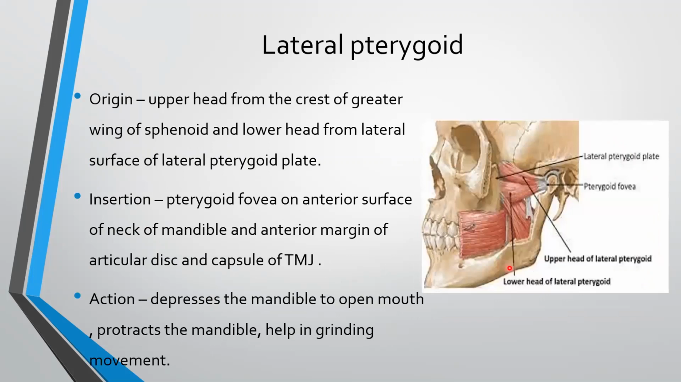Coming to lateral pterygoid, the origin of the lateral pterygoid's upper head is from the crest of greater wing of sphenoid and the lower head from the lateral surface of lateral pterygoid plate. Its insertion is in the pterygoid fovea on the anterior surface of the neck of mandible and the anterior margin of articular disc and capsule of TMJ. This is the pterygoid fovea here. This is the lateral pterygoid plate. This is the upper head of lateral pterygoid and this is the lower head of lateral pterygoid. Its actions: it depresses the mandible to open the mouth, it protracts the mandible and helps in grinding movement.